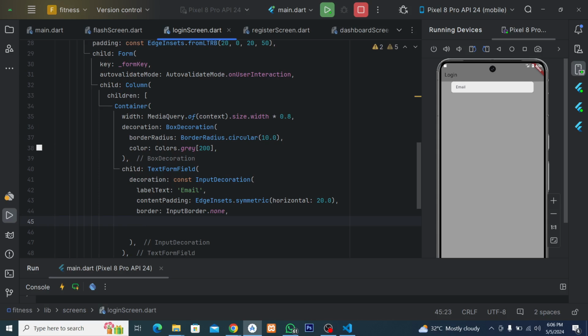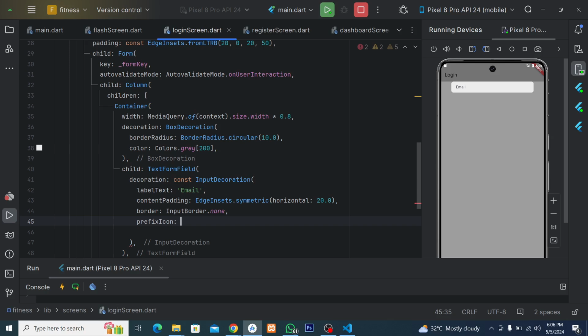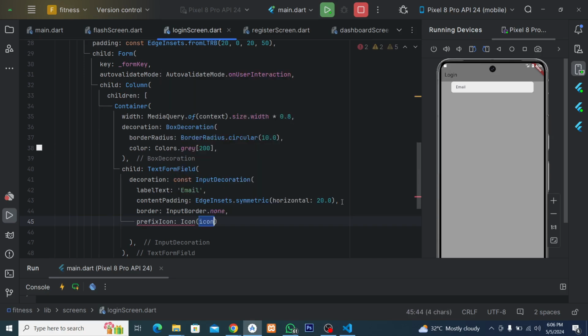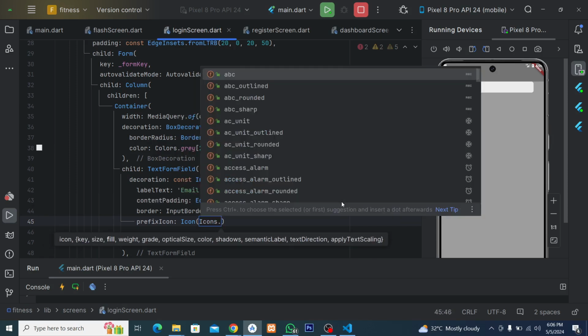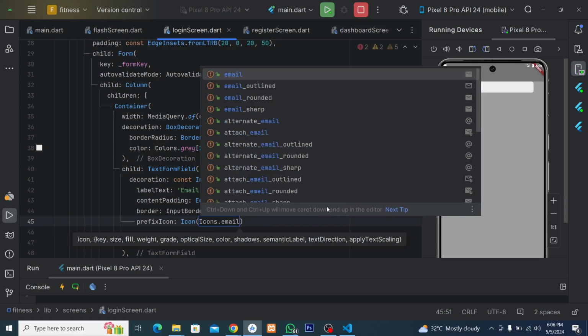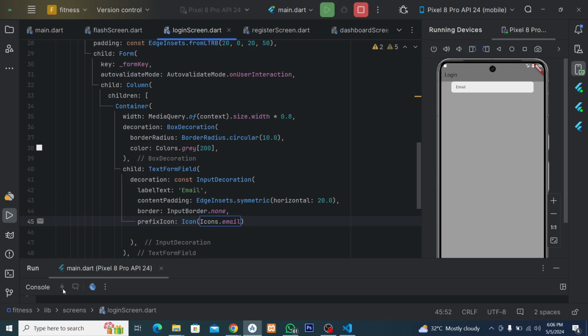And after that, let's add an icon. So we say prefix icon. We can use a widget called icon. Then we have some collections of icons. So Icons dot email, something like this. All right, so that's cool. Now when I reload it, yes, we have our input. All right, that's very nice.